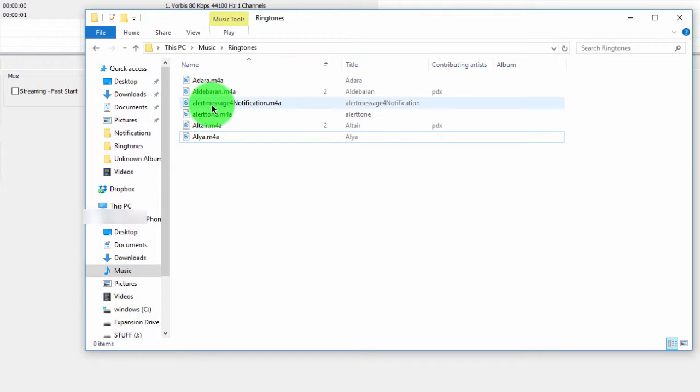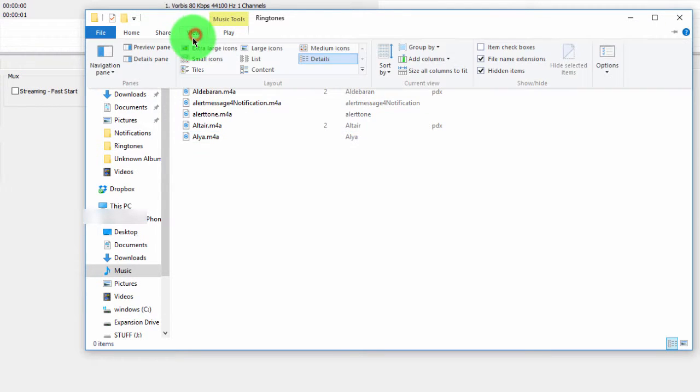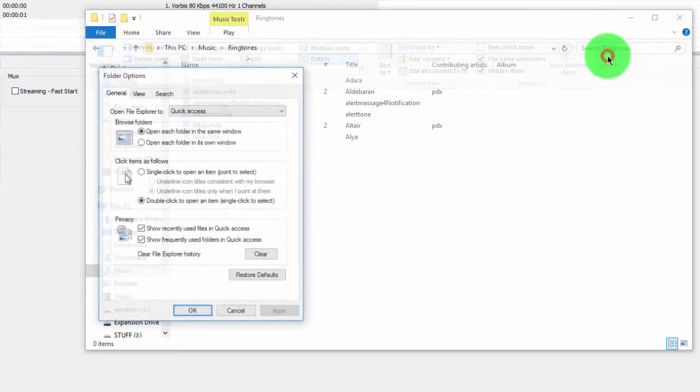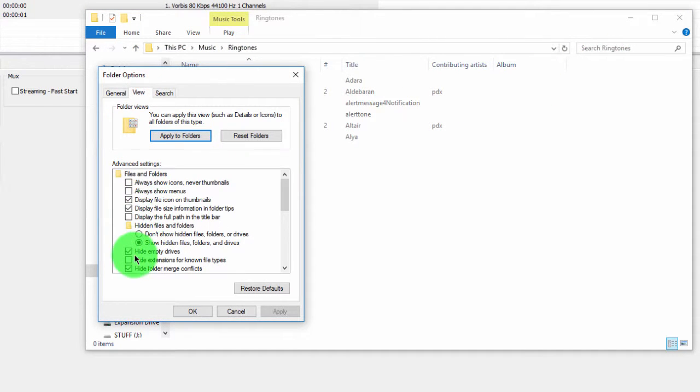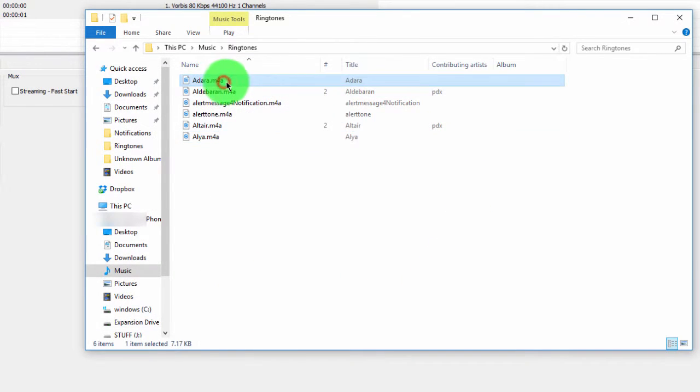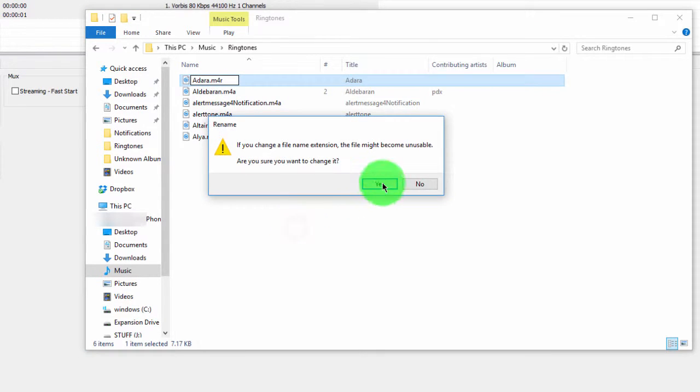So make sure you have your file extensions turned on. If you don't, of course this is Windows 10, you can go over here to Options, View, and make sure you have Hide Extensions for Known File Types unchecked. So what we're going to do is change every single one of these to an R.